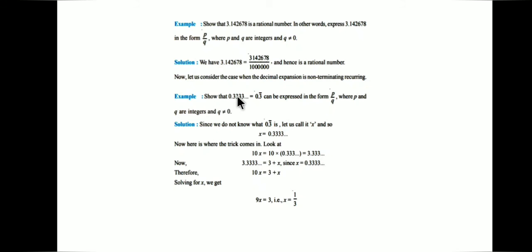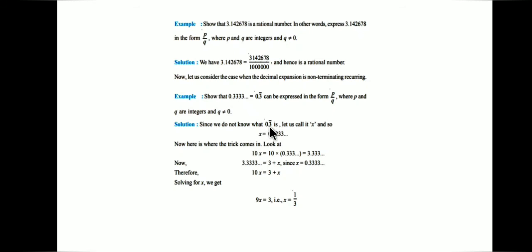Show that 0.333, which can be written as 0.3 bar, can be expressed in the form of P upon Q, where P and Q are integers and Q not equal to 0. Since we do not know what 0.3 bar is like as a fraction, let us call it x. Let x is equal to 0.333 or 0.3 bar. We do not know the fractional form of it, so we will take it as x. x is equal to 0.3333 and so on.